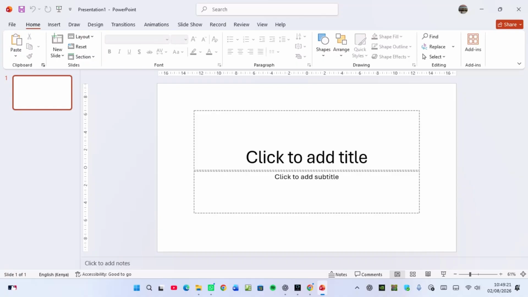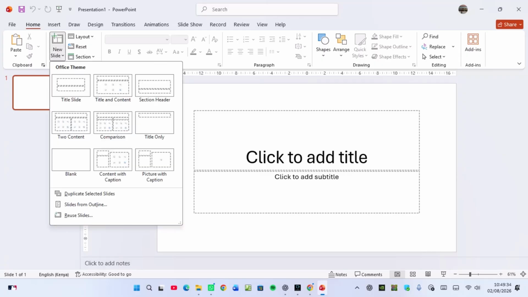And different groups: clipboard, slides, font, paragraph, drawing, editing, and add-ins. So you have to be in a place called slides to be able to import. And then you go to a place called new slide. And then from there, you go to slides from outline.